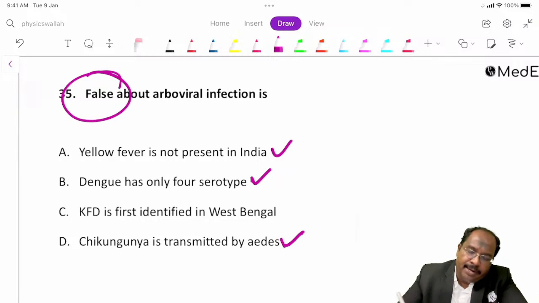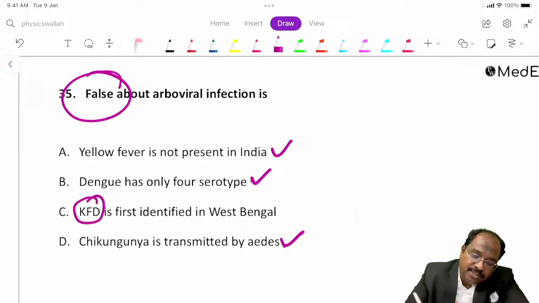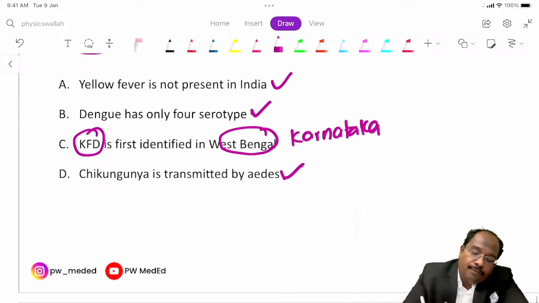Chikungunya is transmitted by Aedes. Yesterday we saw dengue, chikungunya, and Zika. Chikungunya is there, na? So that is also right. KFD was first identified from Karnataka, not in West Bengal, guys. Okay, Karnataka. Fine.